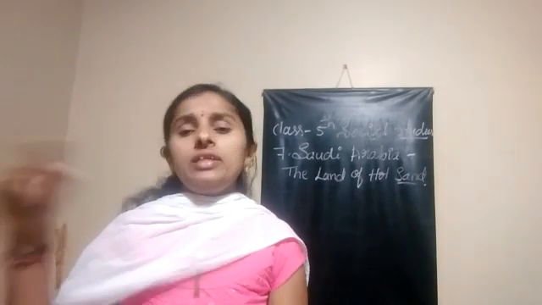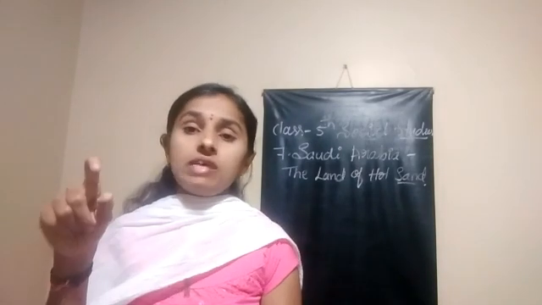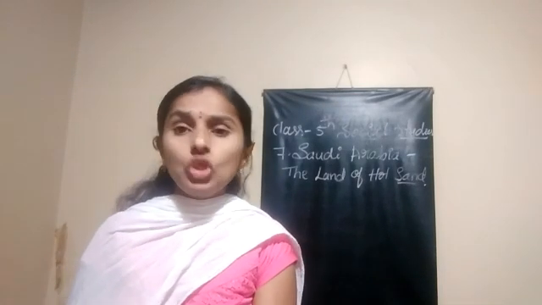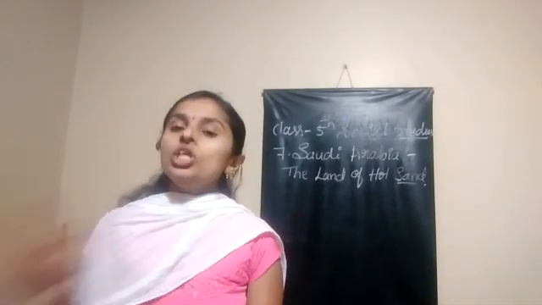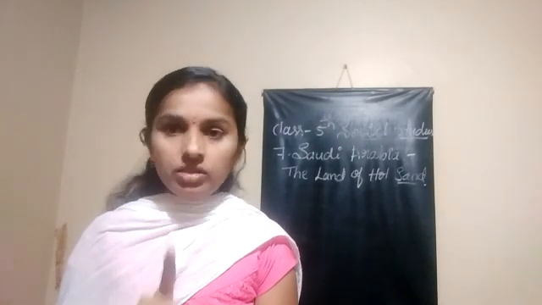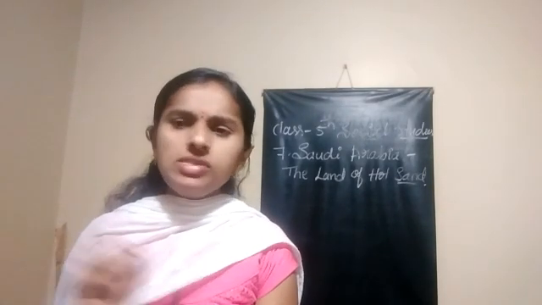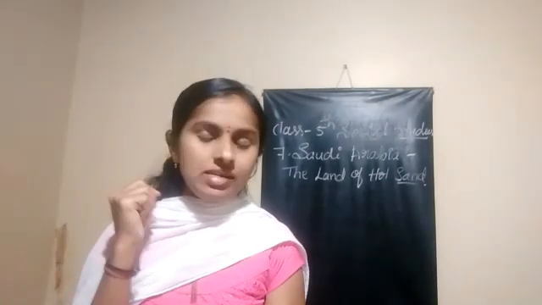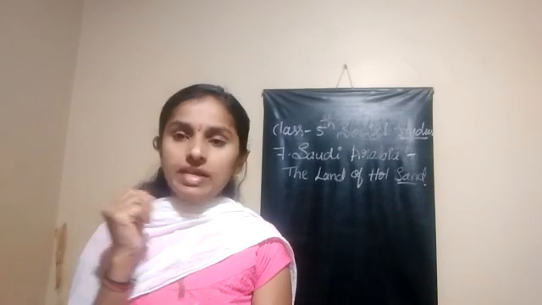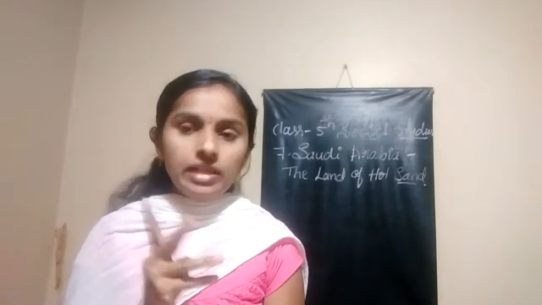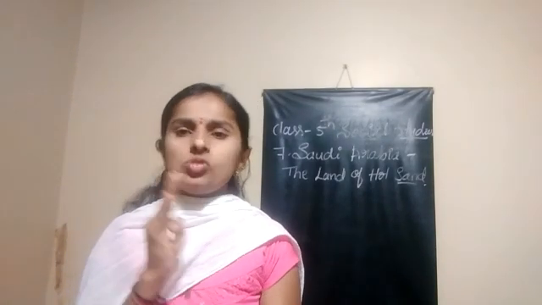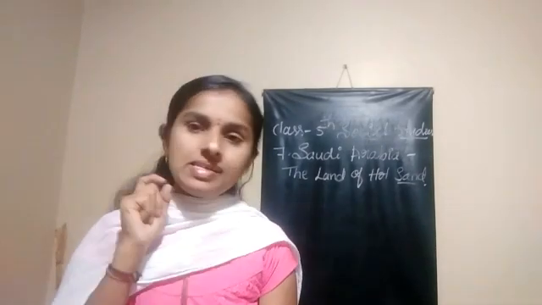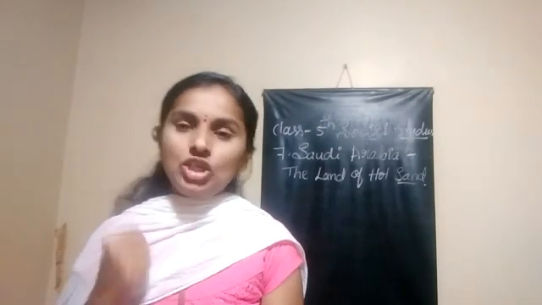In the region covered with sand, we can find sand dunes. In your previous class also you learnt about sand dunes. What are sand dunes? Sand dunes are small hills of sand. Sand dunes are formed by sand only, looking like small hills of sand, and that is known as sand dunes.